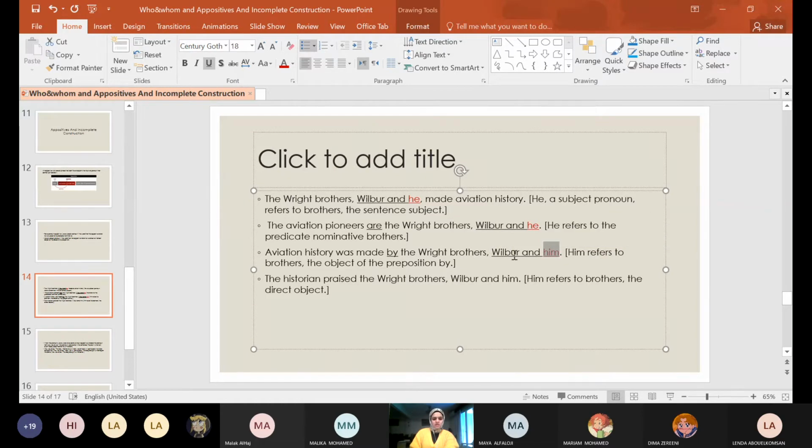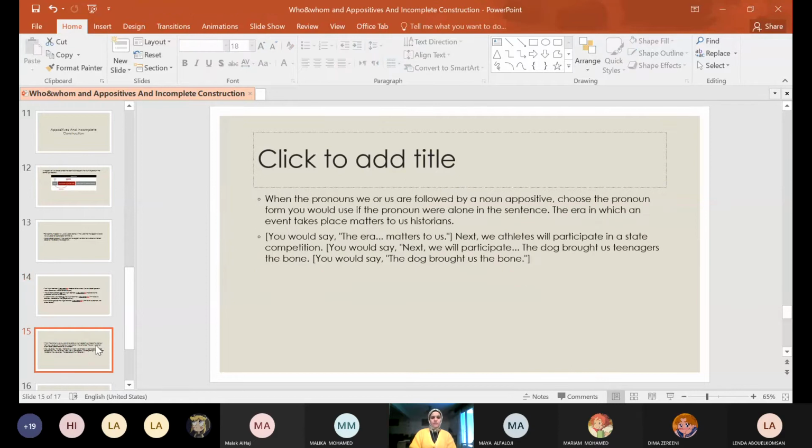The historian praised, verb praised, to whom? The Wright brothers. So Wright brothers here is a direct object, Wilbur and him. Why him? Because him is an appositive replacing a direct object. So when it is an appositive for a subject, he. When it is an appositive for an object, him.